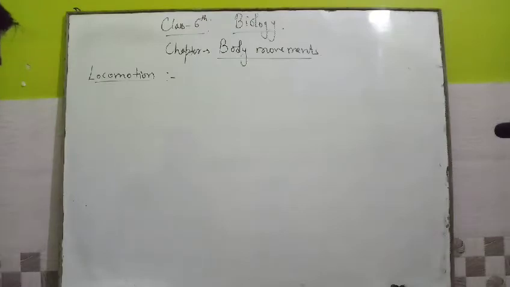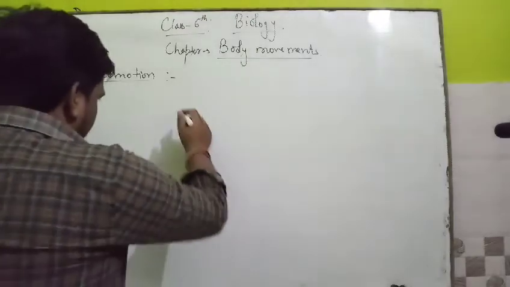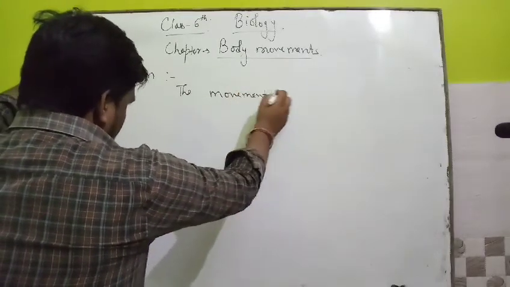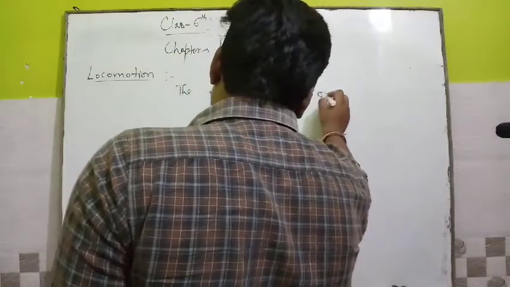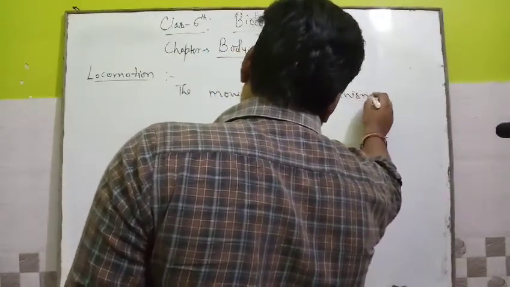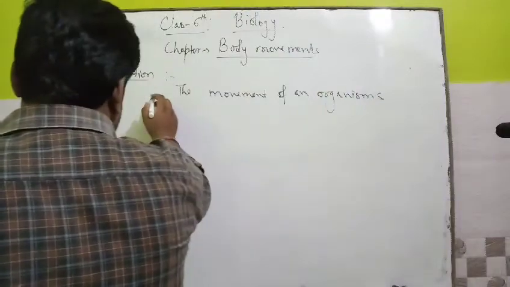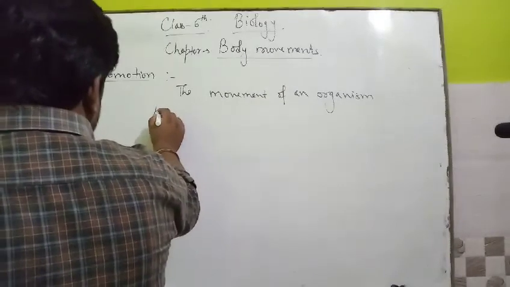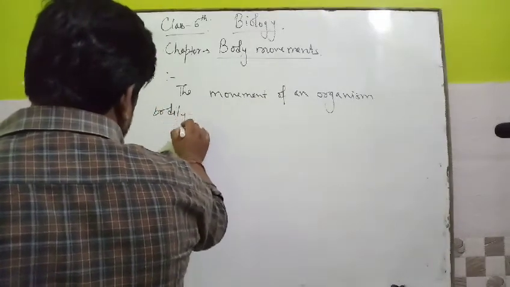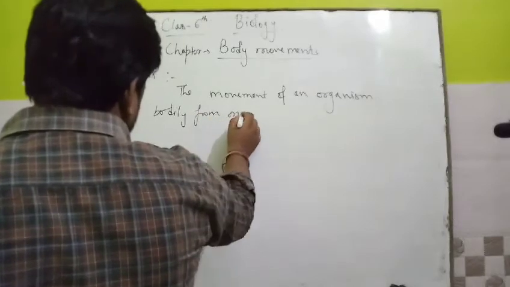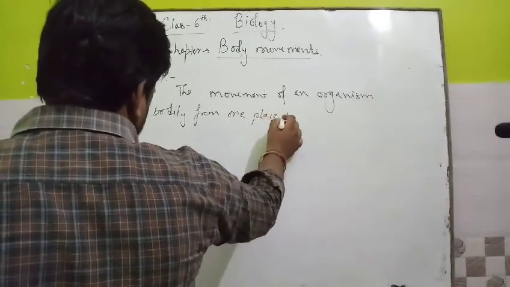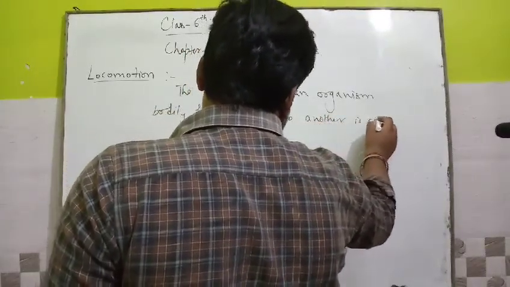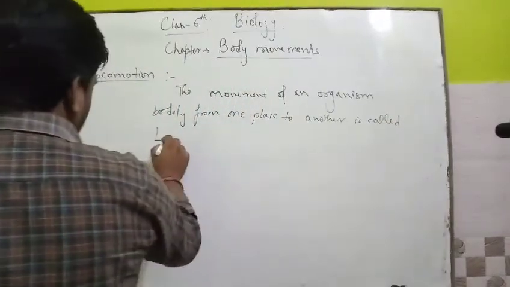Locomotion: the movement of an organism bodily from one place to another is called locomotion.